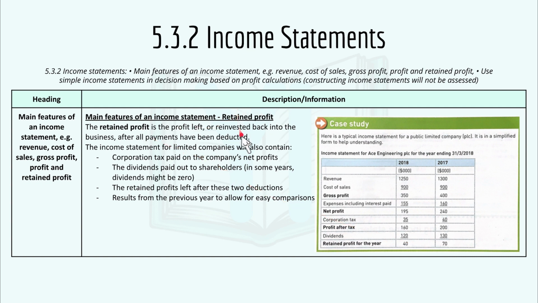Then we have retained profit. The retained profit is a profit left or reinvested back into the business after all payments have been deducted. And the income statement for limited companies will also contain, number 1, corporation tax paid on the company's net profits, number 2, the dividends paid out to shareholders, and in some years dividends might be 0, or there might be no dividends at all. And number 3, the retained profits left after these two deductions. And number 4, the results from the previous year to allow for easy comparisons.